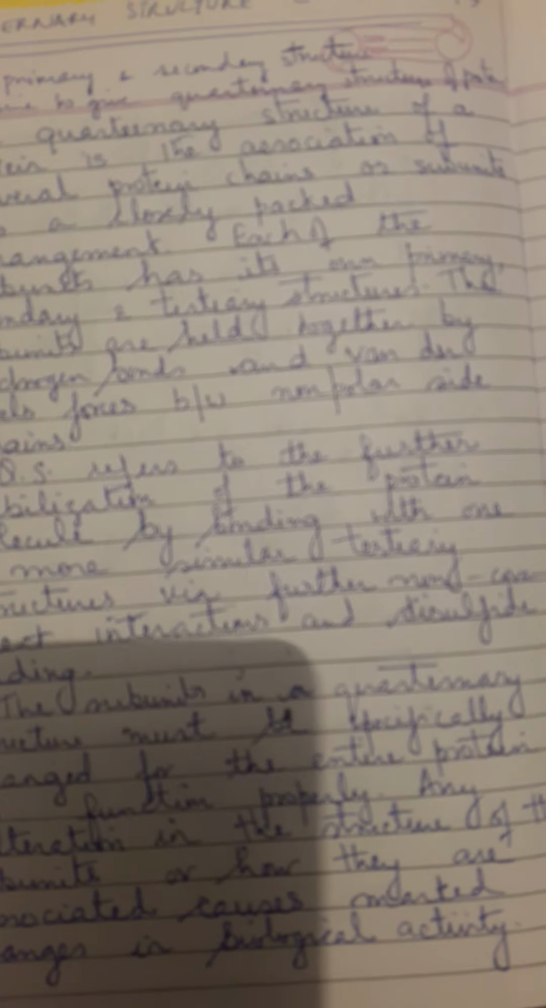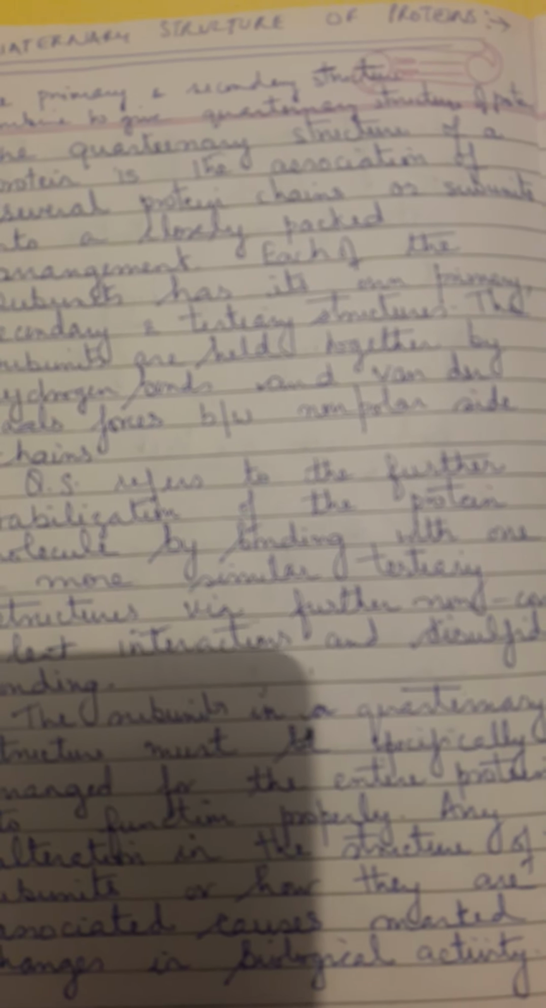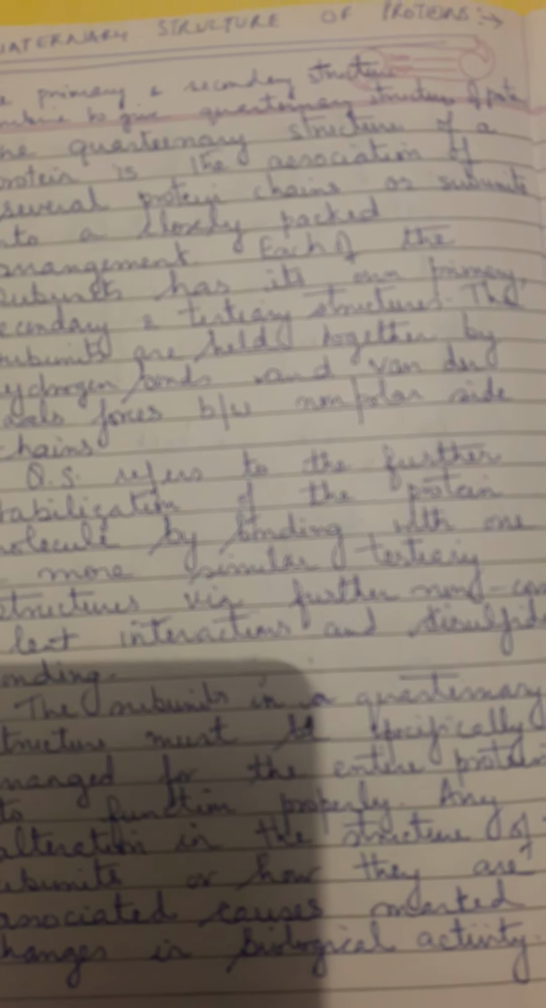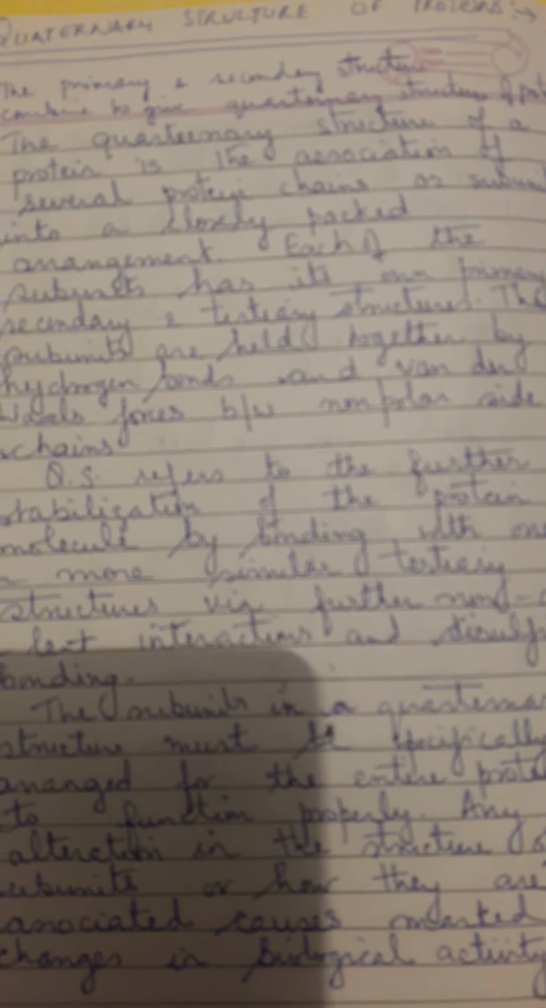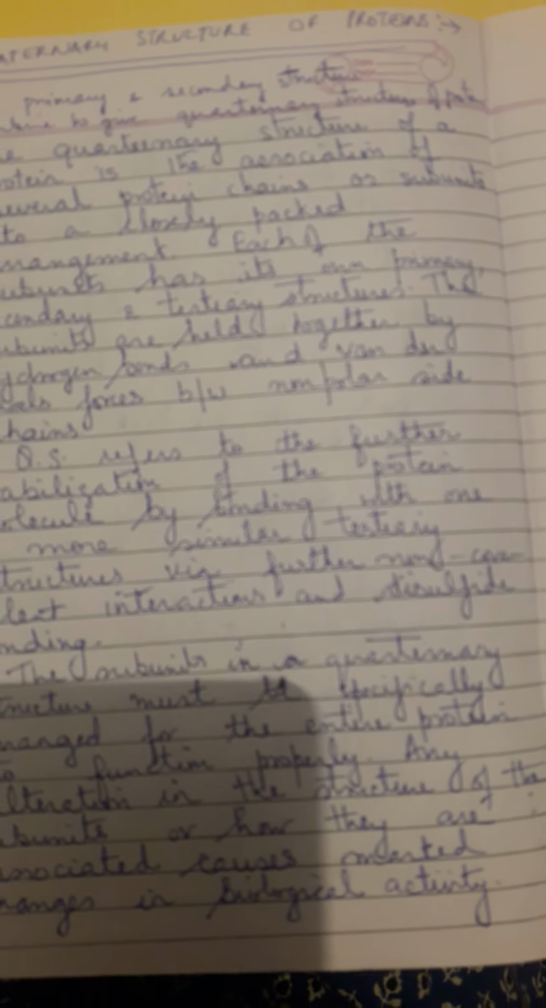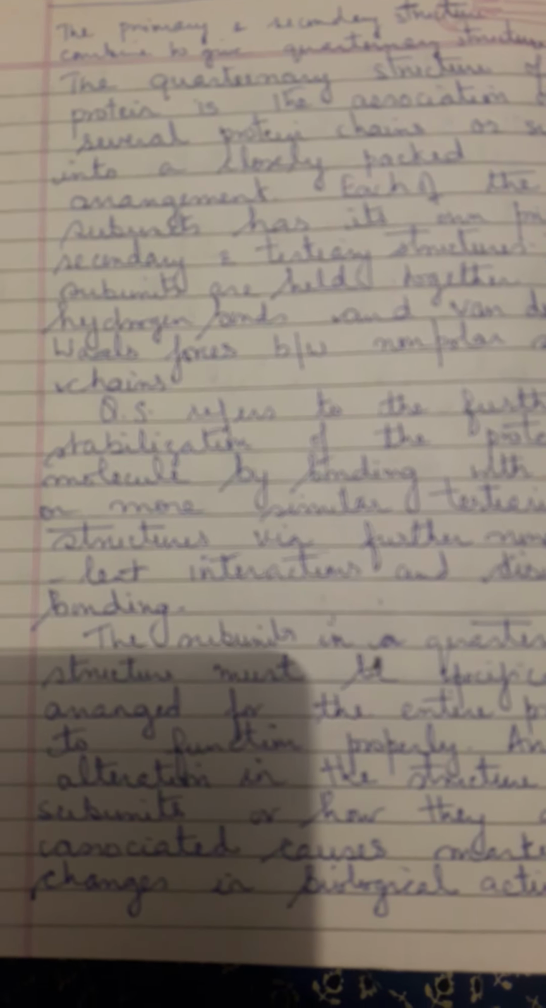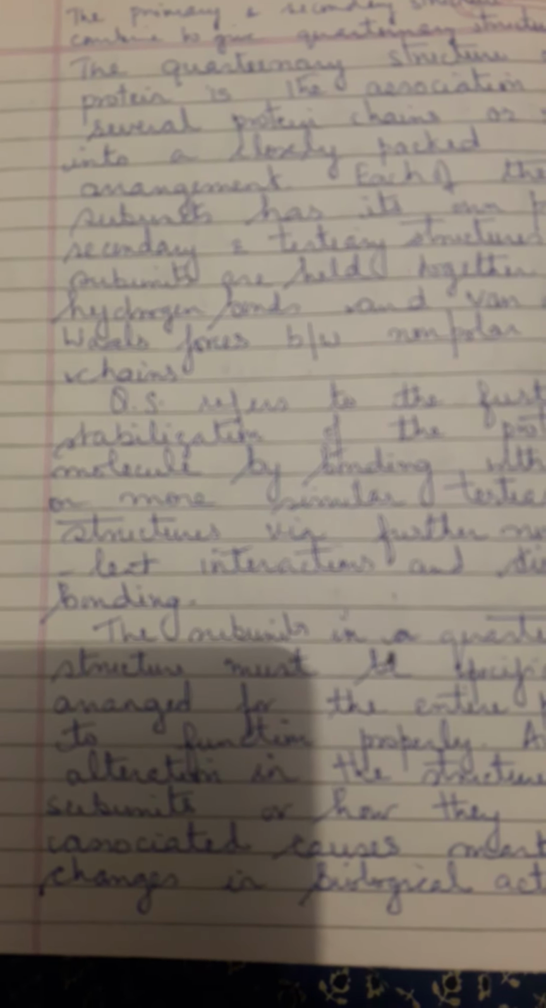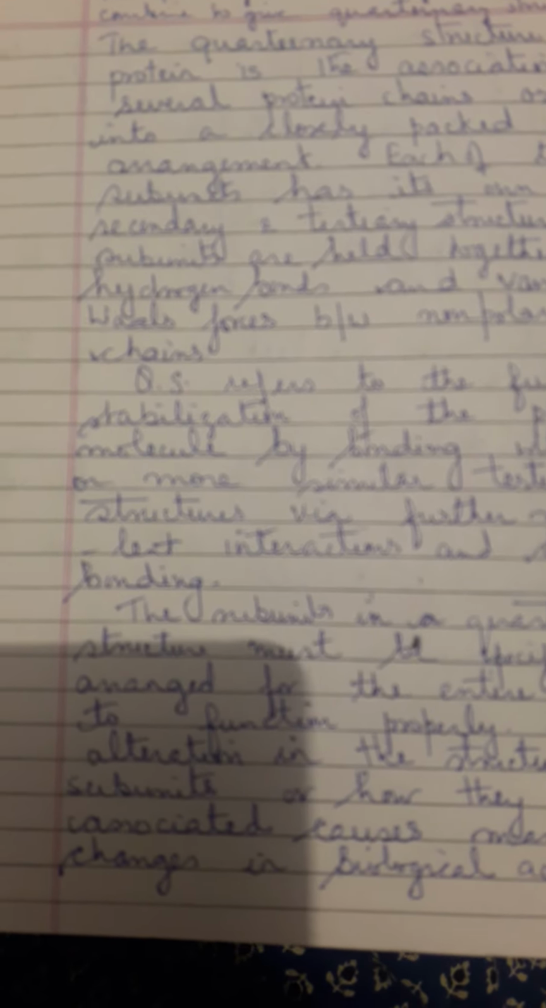Quaternary structure refers to the further stabilization of the protein molecule by binding one or more similar tertiary structures. Means in the quaternary structure there is binding between the molecules which is more stable than the tertiary structure via further non-covalent interactions and disulfide bonding. These bonds are bound by disulfide bonding and covalent bonding.